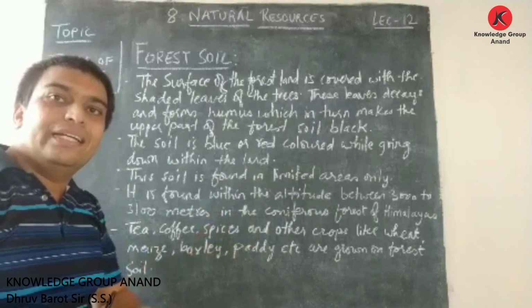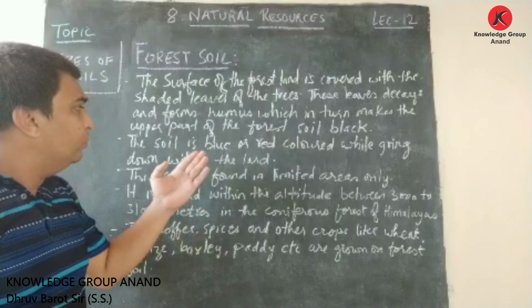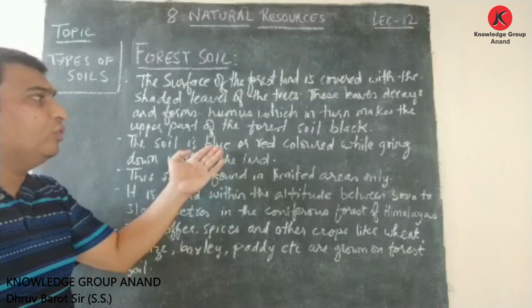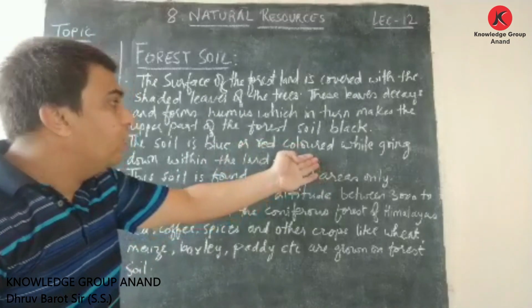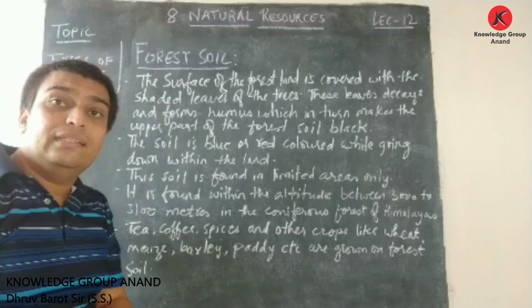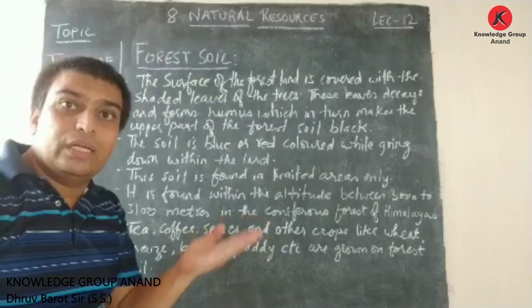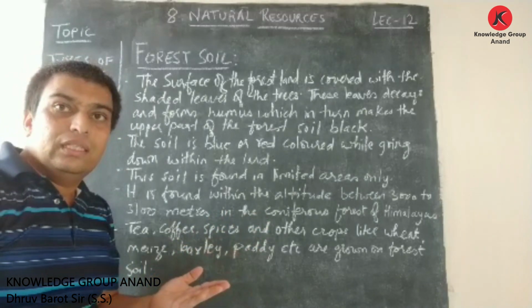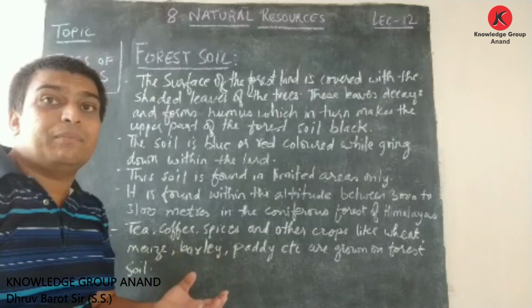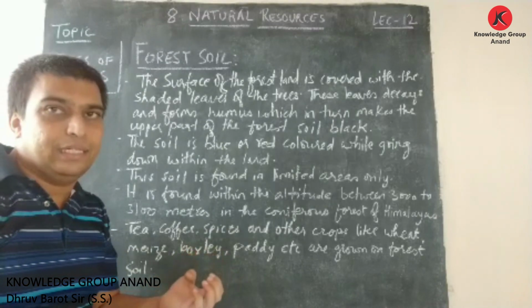In the same way, in the forest soil, friends, you can see this soil turns blue or red in color while going down within the land. On the top side, you can see the decayed leaves, right? Due to which humus is present, and that makes the upper part of the soil black in color.